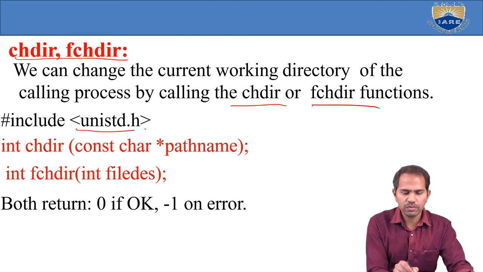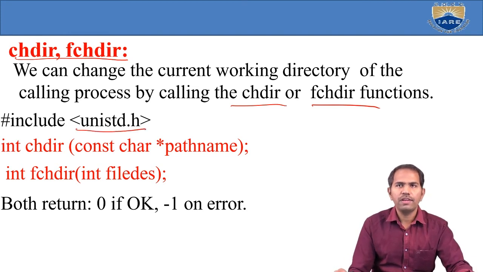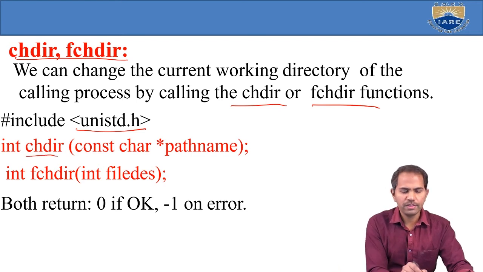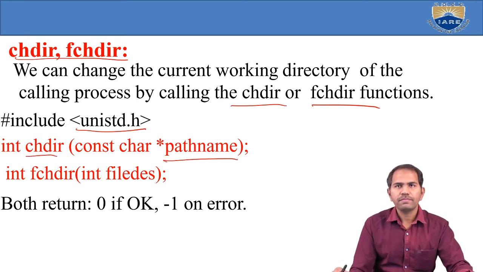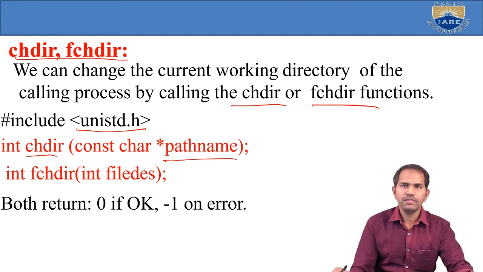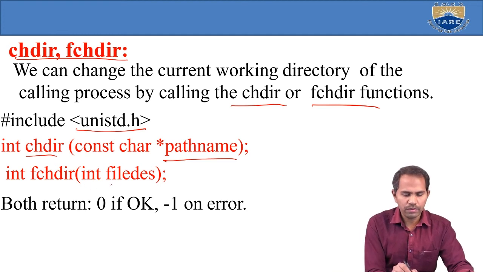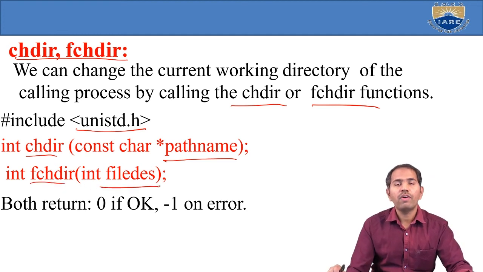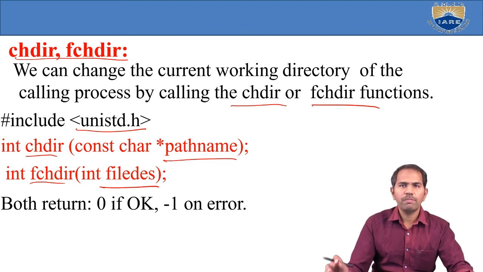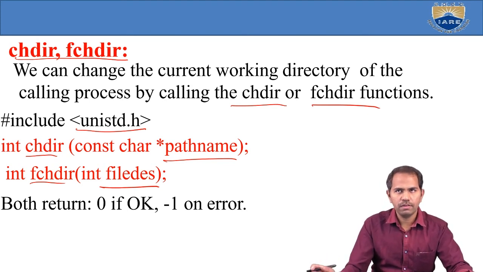These are defined under unistd. chdir takes a path name, a constant character pointer with a path name, to change directory. fchdir, file change directory, uses the file descriptor of an open file, which has to point to a specific file. So fchdir uses the file descriptor, while chdir uses the path name.